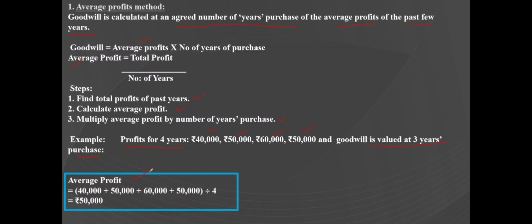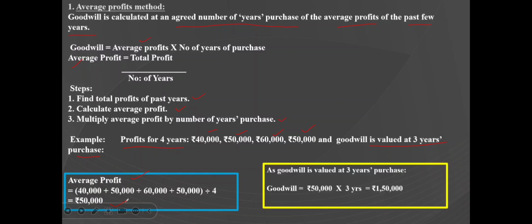Now, once you get the average profit, find the goodwill. As the goodwill has to be calculated for 3 years purchase, goodwill is equal to average profits, rupees 50,000, into the number of years of purchase, which is 3 years. So, goodwill will be 1,50,000. Now, we will move on to the next method, that is super profits method.